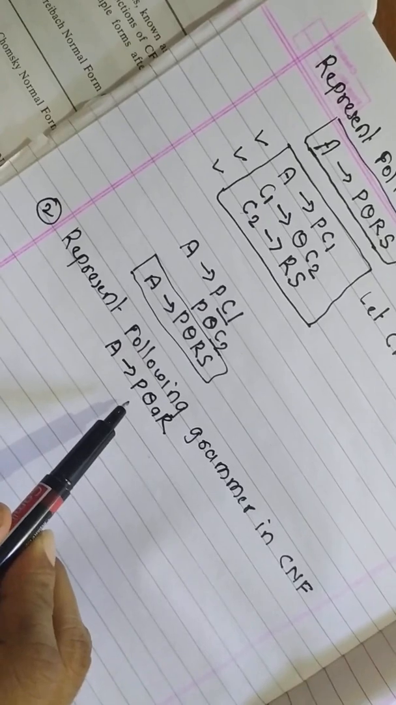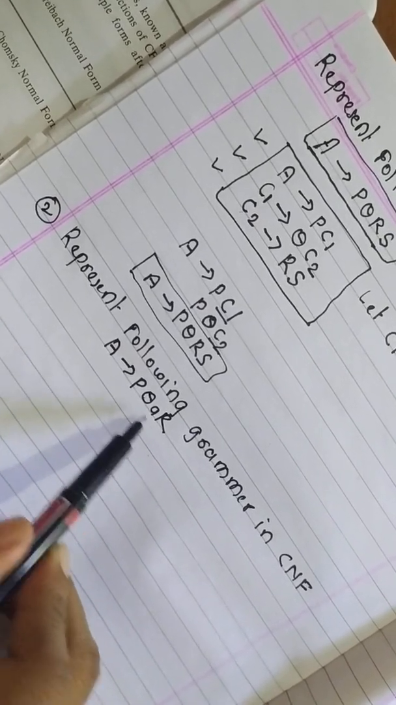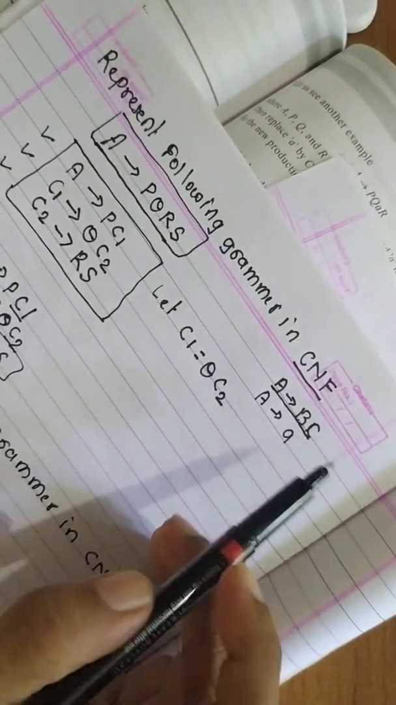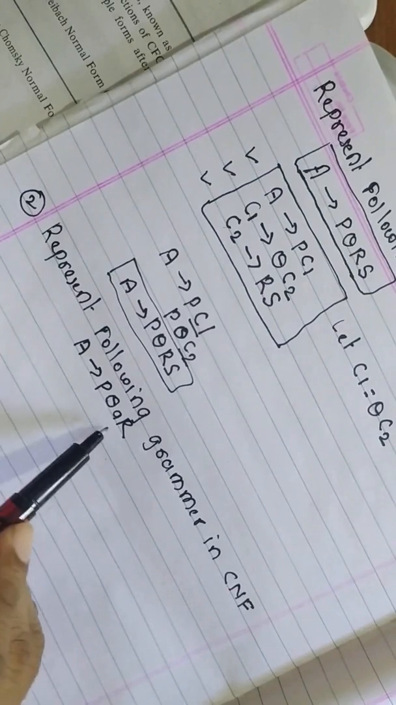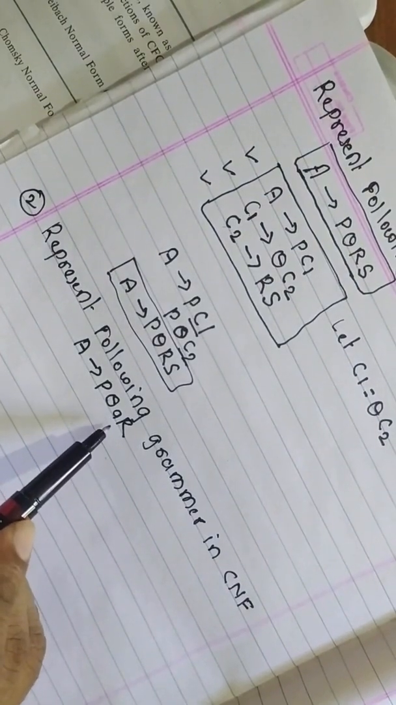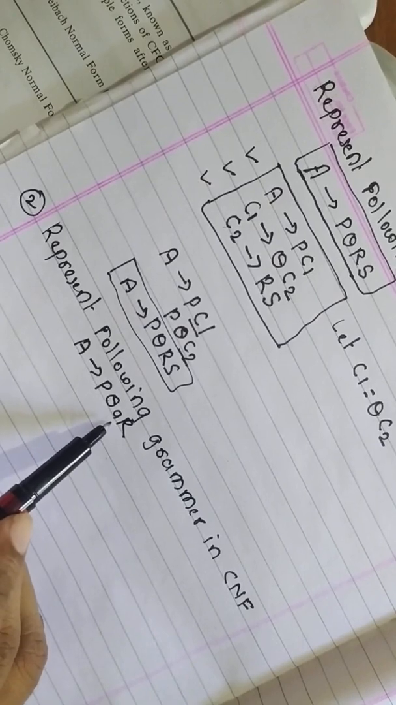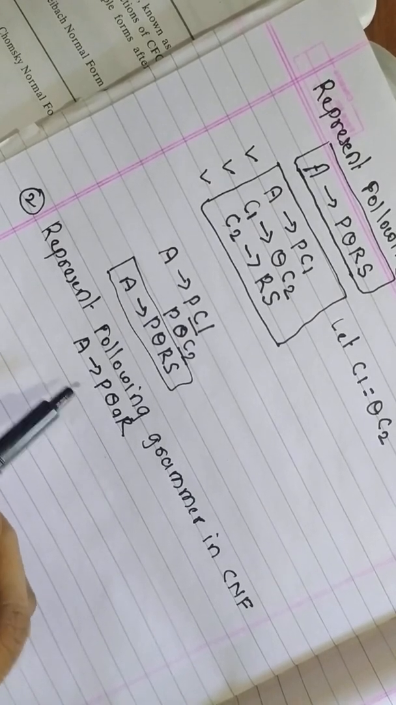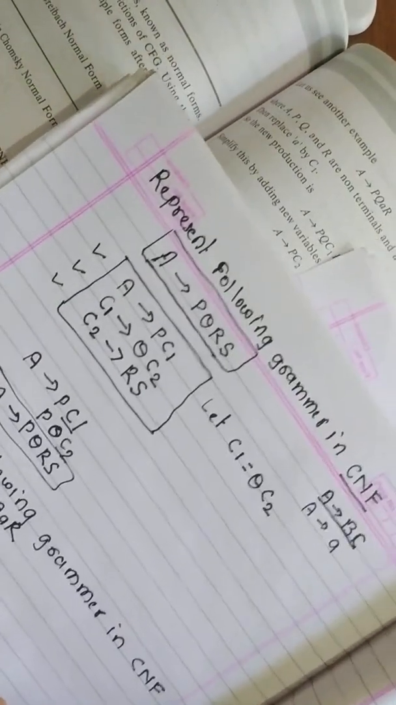Now, is this in CNF? No, this is not in CNF, because for CNF we have to follow this rule. But here on the right side three non-terminals and one terminal are given: the non-terminals P, Q, R and the terminal small a. So we have to represent this in CNF. Now how to represent this in CNF?